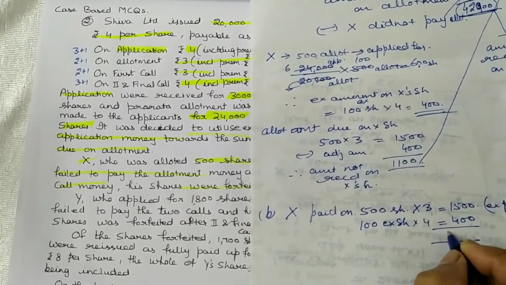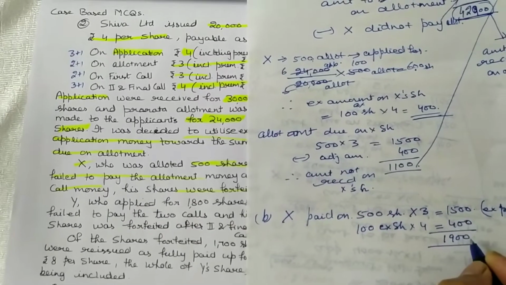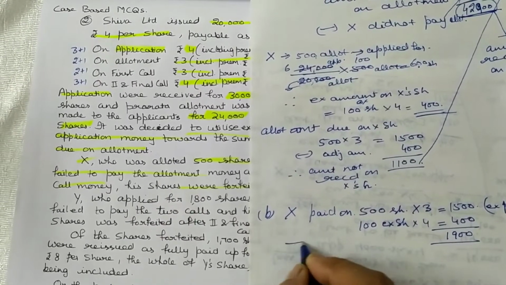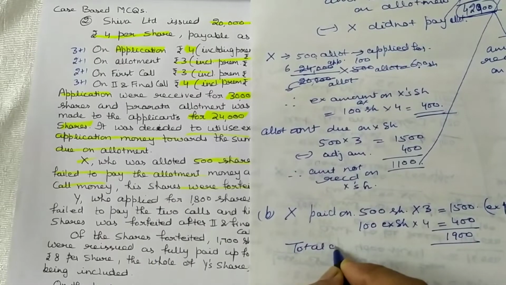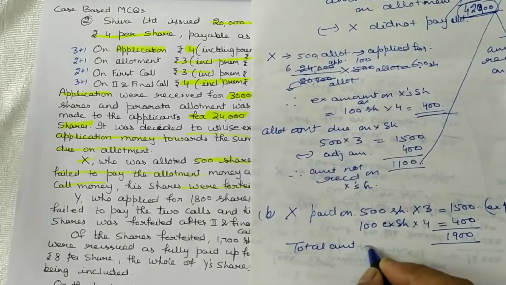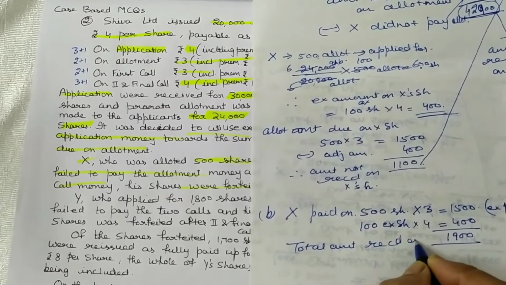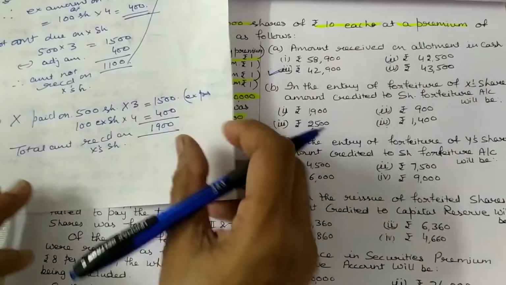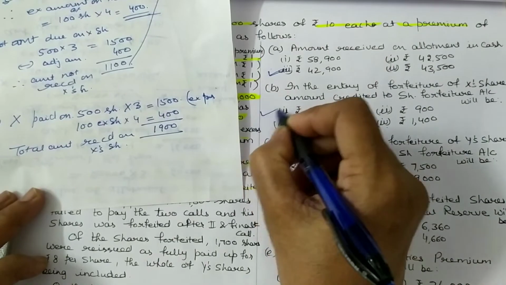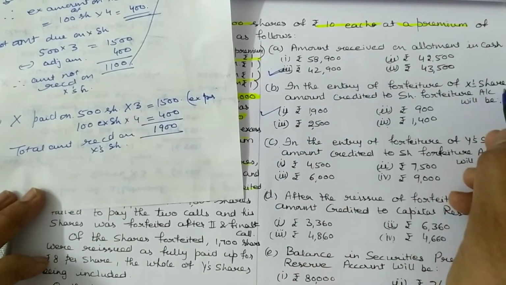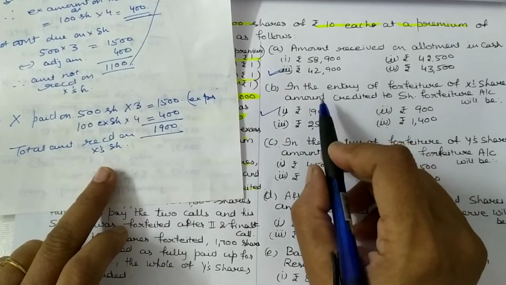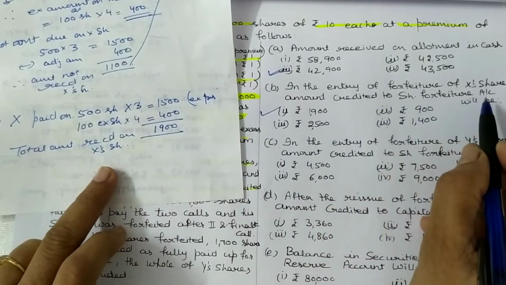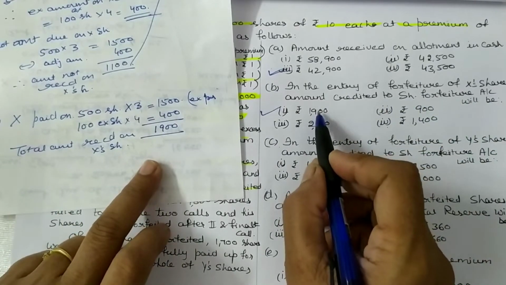Therefore, total amount received from him is 1,900. So 1,900 is the correct answer in the entry of forfeiture of X share. Amount credited to share forfeiture will be 1,900.